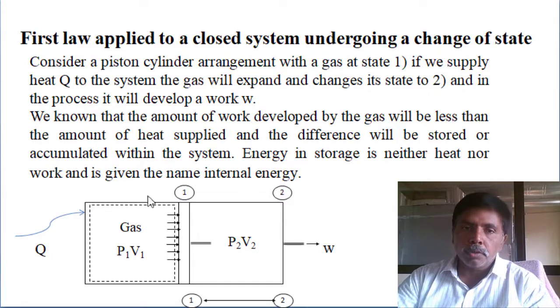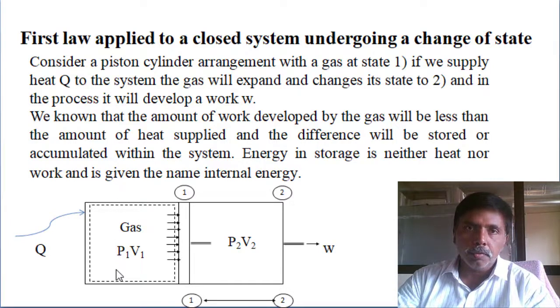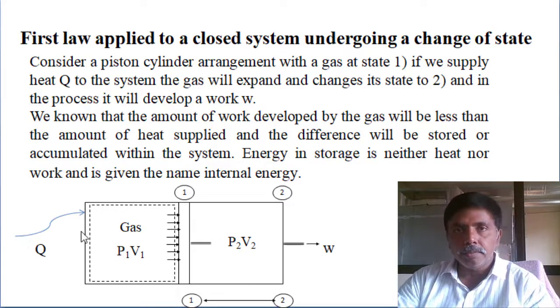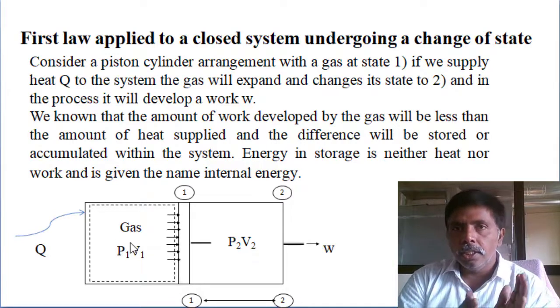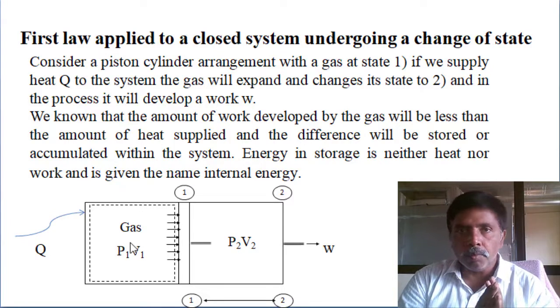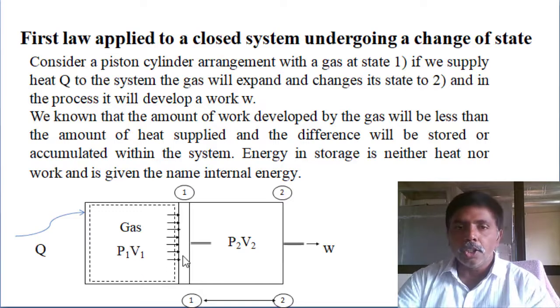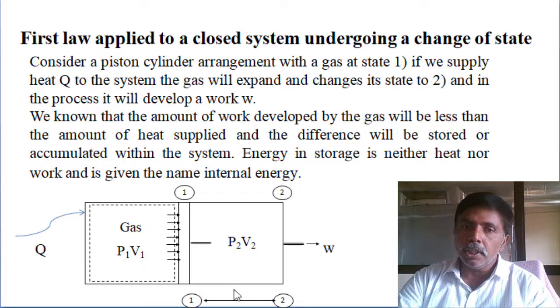Suppose a closed system, suppose I selected a cylinder piston arrangement. The cylinder and piston are filled with some gas fluid. We are supplying heat. Then this fluid initially has some pressure and volume. Once we supply heat, the piston will move from state 1 to state 2, having the final pressure and final volume. Okay.